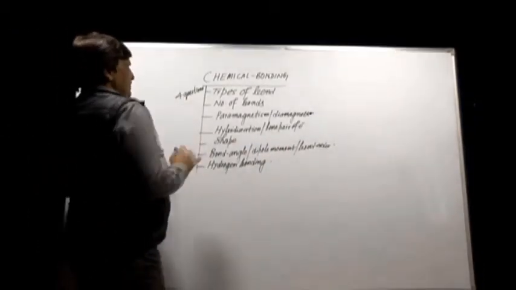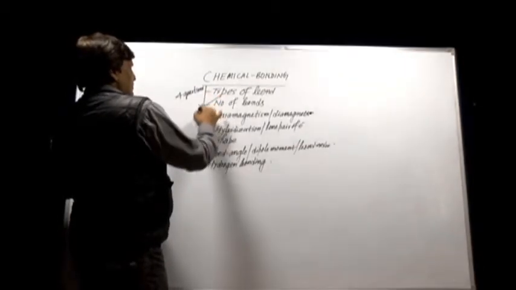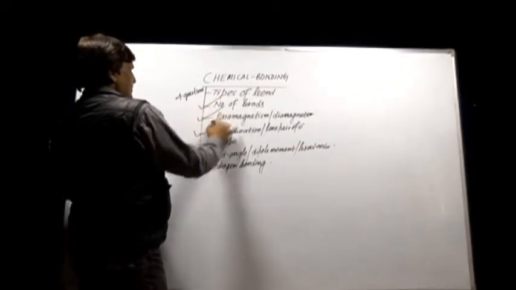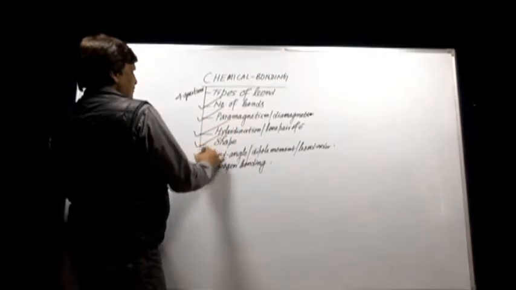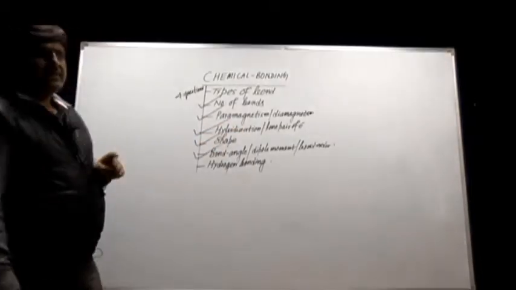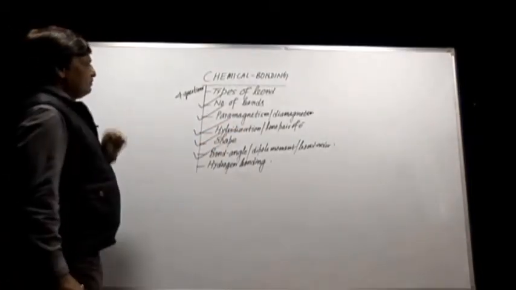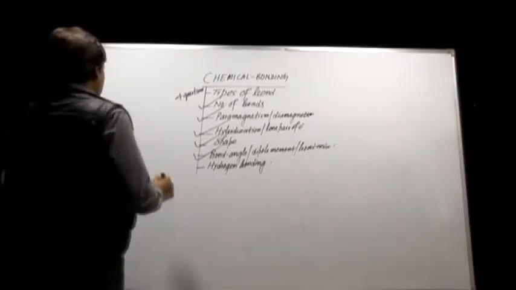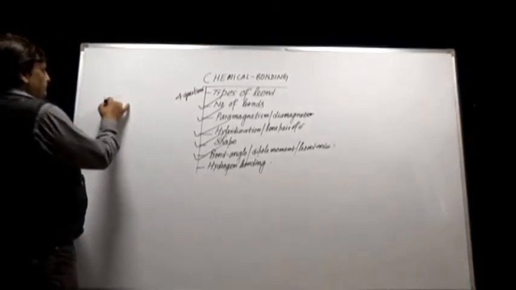Out of all these topics, the number of bonds, paramagnetism, diamagnetism, hybridization, shape and bond angle, these 5 topics are very important. Now let us start the first topic, that is types of bond.